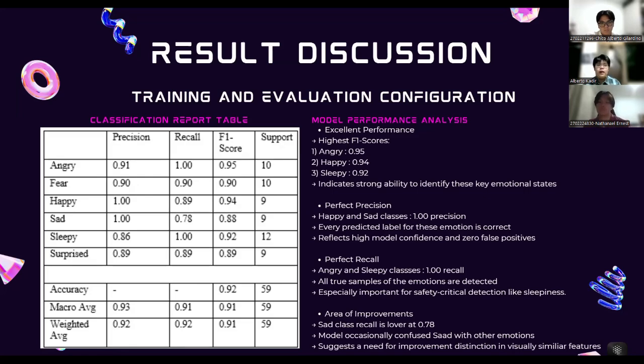Another case, for the angry class, with a perfect recall, which means that the model successfully identified all angry expressions in the test data, but with a slightly less accurate precision, which means that out of all the predictions the model made as angry, 91% were actually angry. A small portion, 9%, were misclassified as some other emotions such as fear.